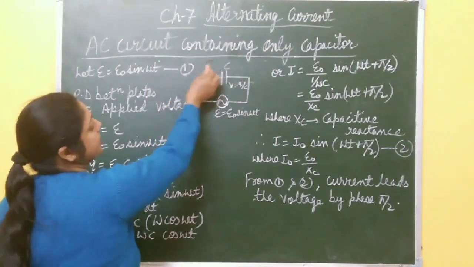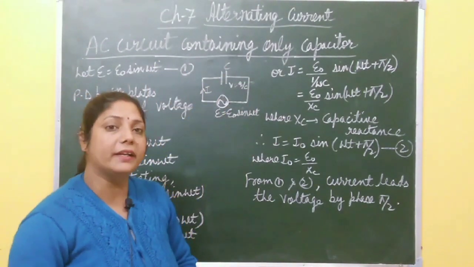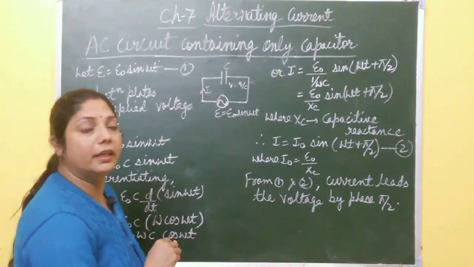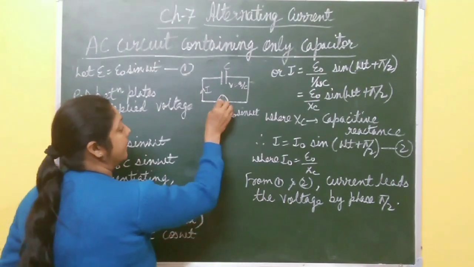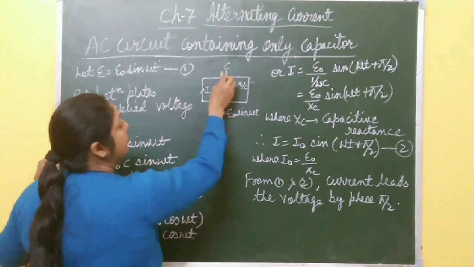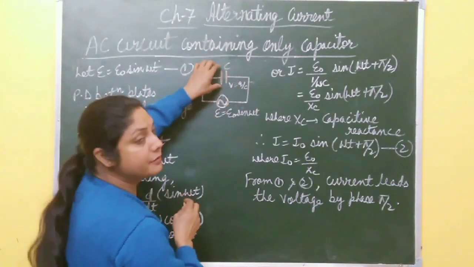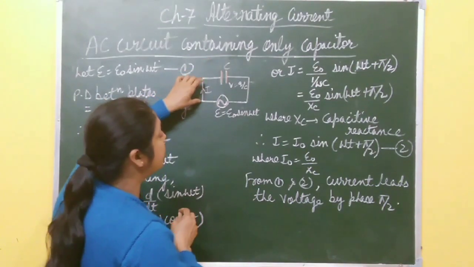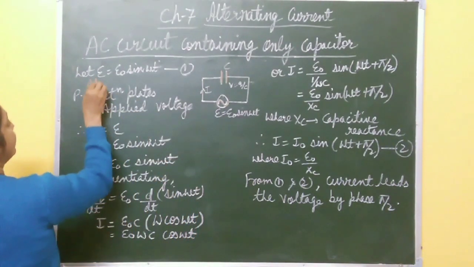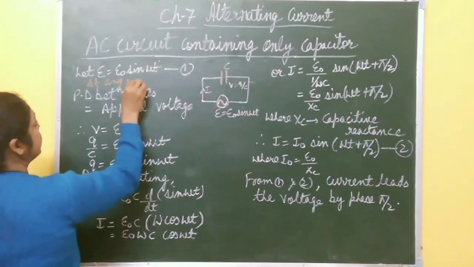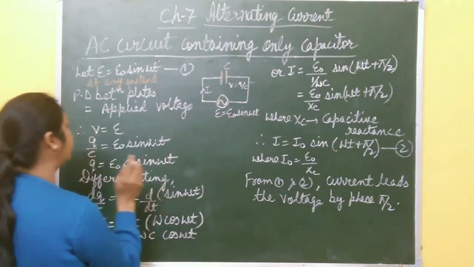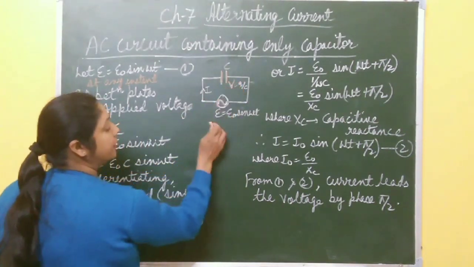Now next is AC circuit containing only capacitor. What happens when AC input is applied to a circuit containing only capacitor? So this is the applied AC input E equal to E naught sin omega t, equation number 1. And due to charging and discharging of this capacitor plate, an instantaneous alternating current flows through this circuit. And at any instant, potential difference between these plates of the capacitor is equal to the applied voltage. It means this V is equal to this E.